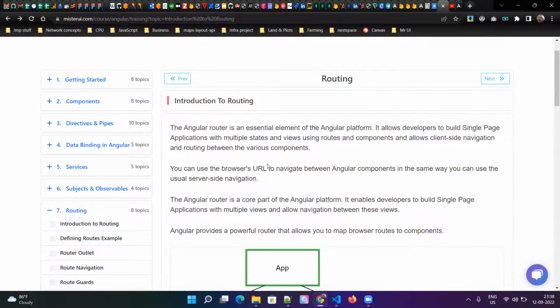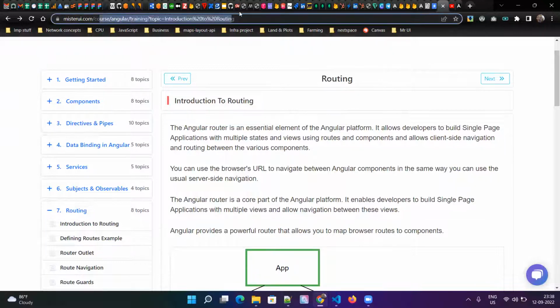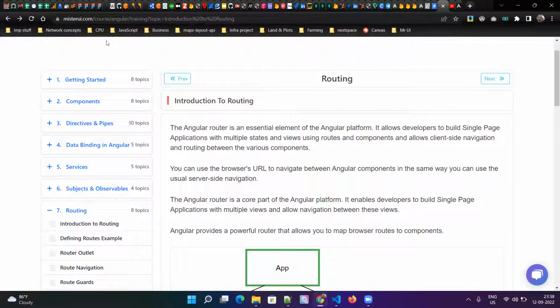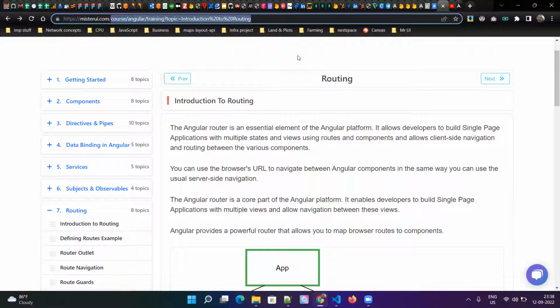So you understood, right? The browser records every change that happens to the URL and keeps a history of all the links you visited. When you click back or forward, it just goes to that route.